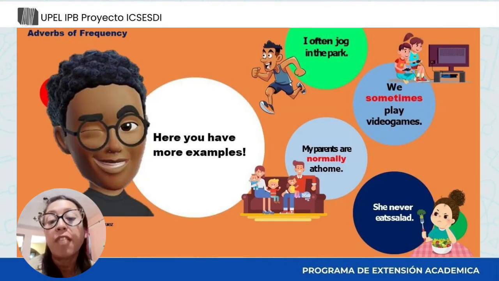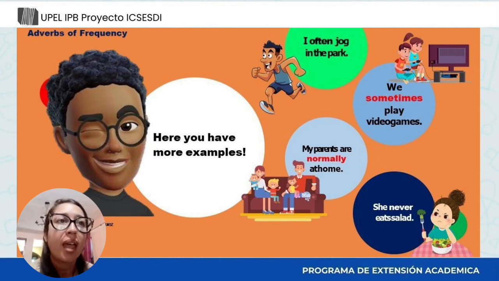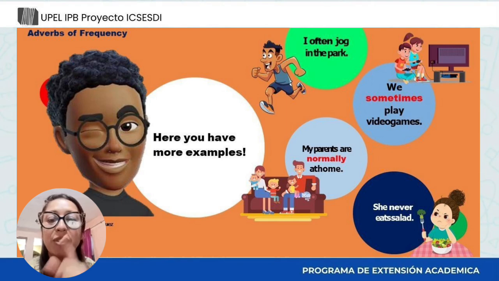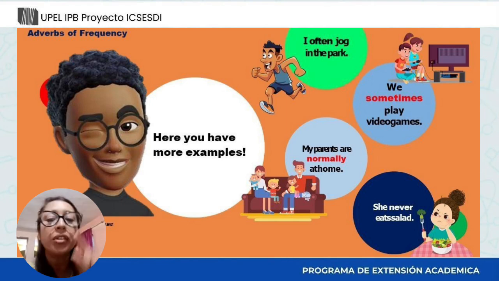And here you have more examples. I often jog in the park. We sometimes play video games. My parents are normally at home. She never eats salad. Remember, after the verb to be and before the action verb.